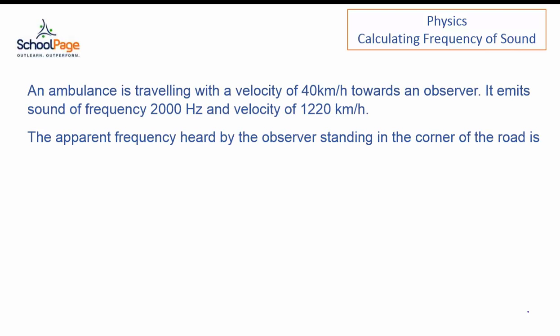Here is your question from physics on frequency of sound. An ambulance is traveling with a velocity of 40 km per hour towards an observer. It emits sound of frequency 2000 Hz and velocity of 1220 km per hour. The apparent frequency heard by the observer standing in the corner of the road is option A 1980 Hz, option B 1950 Hz, option C 2068 Hz and option D 2080 Hz.